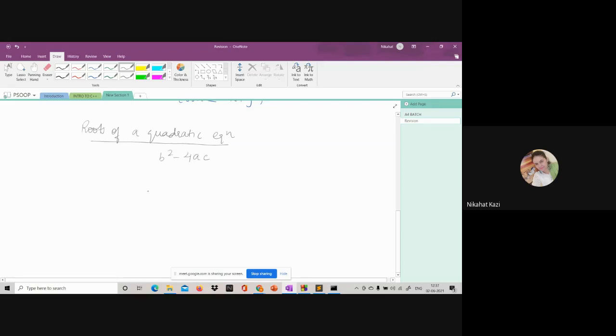Can you write a simple program in C++ now for b square minus 4ac? I'll give you 10 minutes. I'll check your program by screen sharing. So let us write the formula. b square minus 4ac is what?